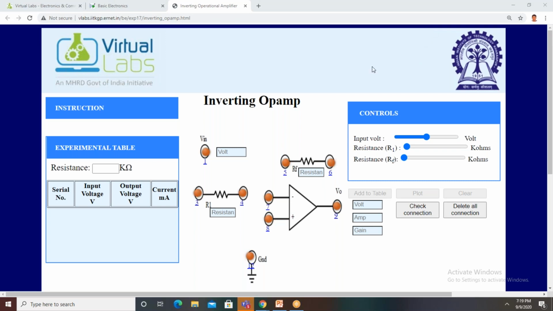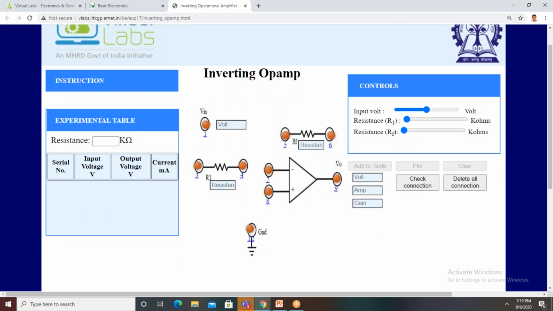So L1 to L3. So where is L1? This is L1. This is our input signal. So L1 to L3, we have to make the connection. For that, you click on this input, and drag this one and connect to the third. So the connection is established. You can connect from 3 to 1 or 1 to 3.